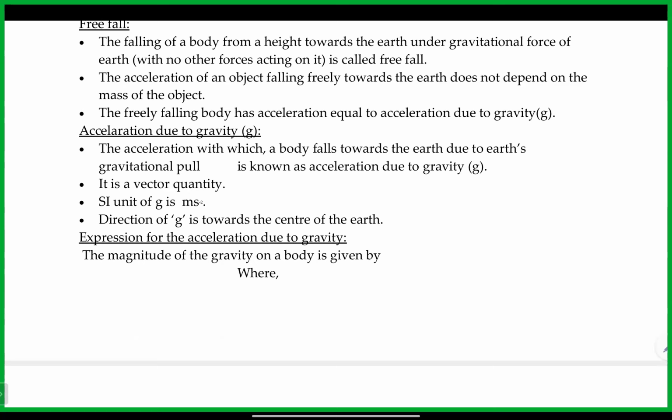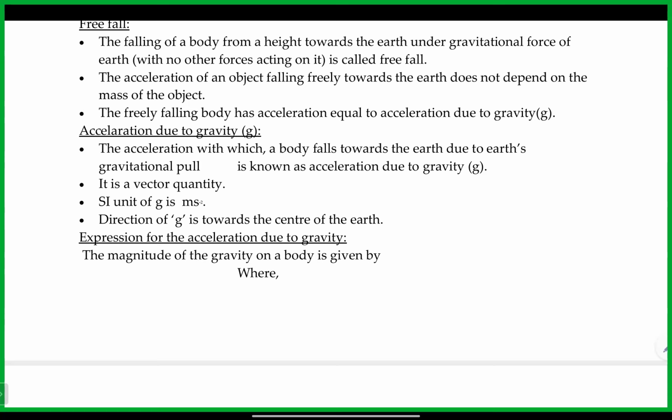Now they are explaining acceleration due to gravity clearly. The acceleration of a body falling towards the earth due to gravitational pull is known as acceleration due to gravity. Simply, we can write it in our own words also. Whatever acceleration is gained by the body in the freely falling case is due to the gravitational pull of the earth, so we call that acceleration produced due to gravity of the earth.